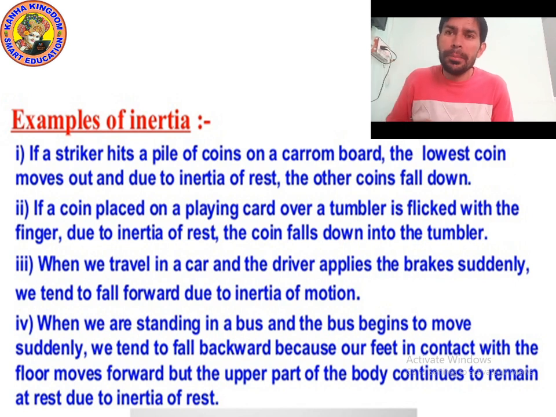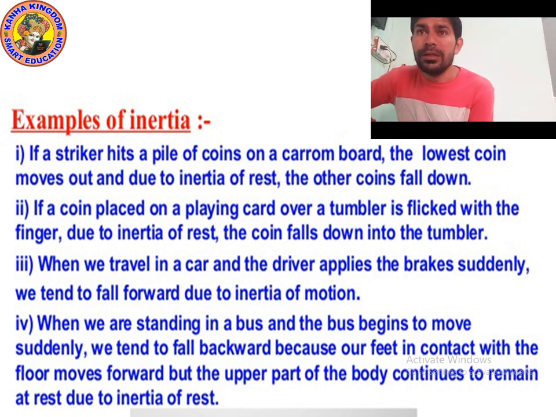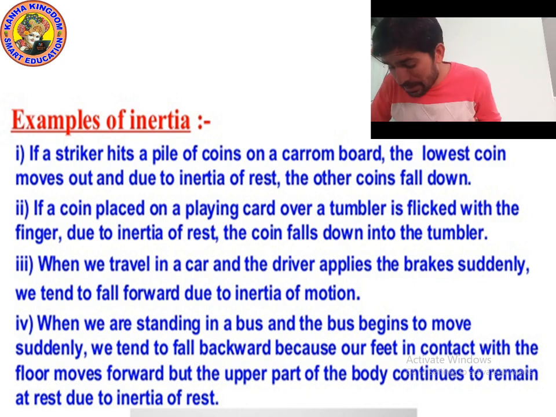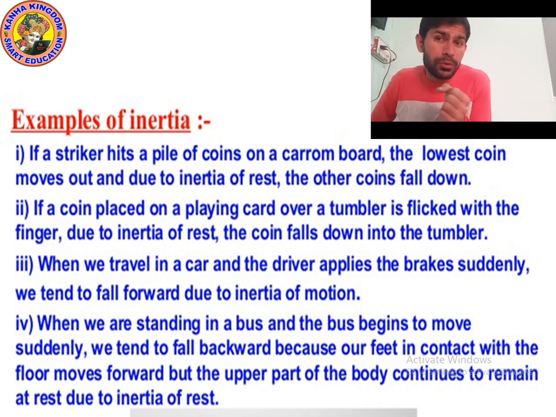Due to inertia of rest, the other coins will still remain in the same position. But the coin which is at the bottom will move out. Why? Because when you are flicking with a big coin on the pile of coins, that coin